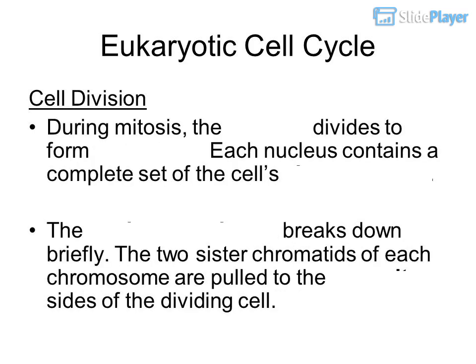During mitosis, the nucleus divides to form 2 nuclei. Each nucleus contains a complete set of the cell's chromosomes. The nuclear membrane breaks down briefly. The 2 sister chromatids of each chromosome are pulled to the opposite sides of the dividing cell.